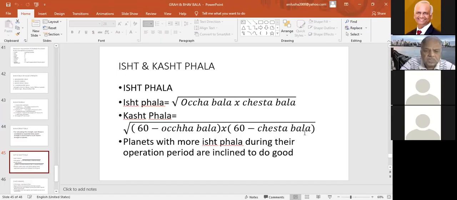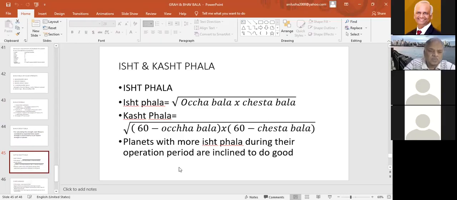So naturally, just have a glance at the eastfall and custfall of each planet. That is a very, very good indicator of the results of each planet. In place of going into complicacy, just have a look at the eastfall and custfall of each planet. The more the eastfall, the more is the beneficence of that planet. If the custfall is more, naturally that period is not going to be good. That may have more malefic effect.